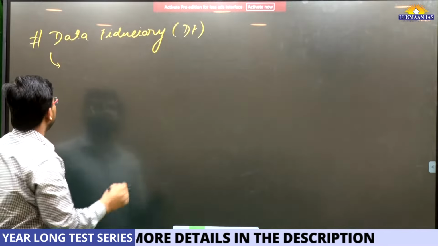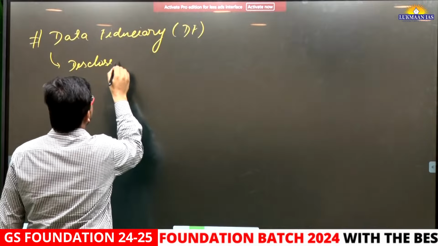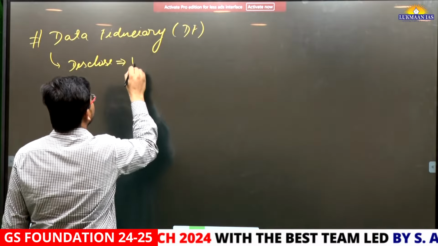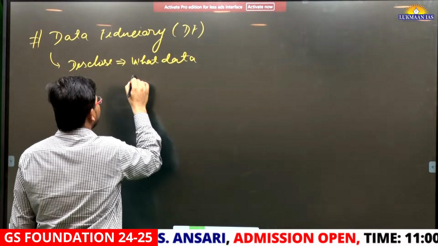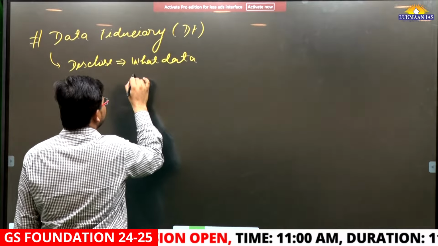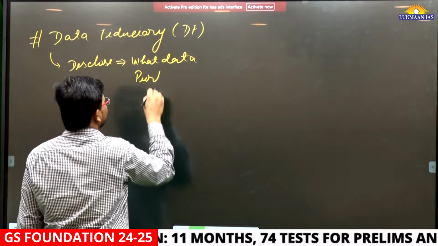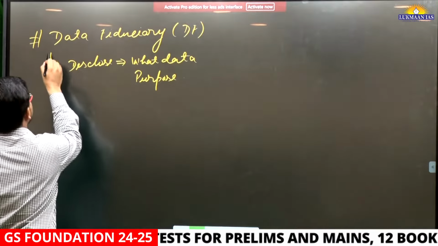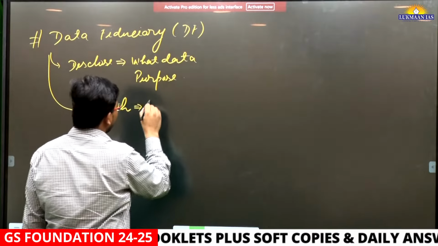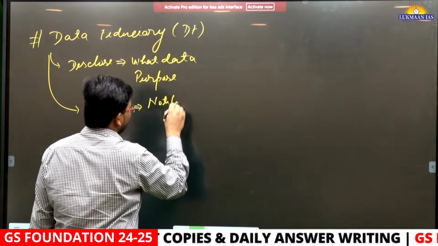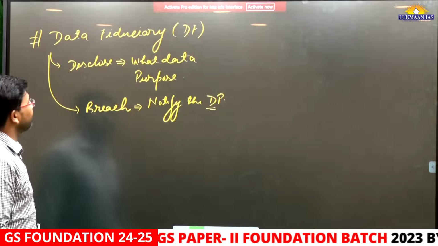These companies have to disclose to the public what data they need and the utilization of this data, means for what purpose they need this data. And in case of a breach of data, they need to notify the data principals about any breach of data, okay.